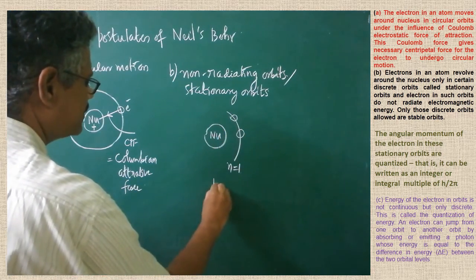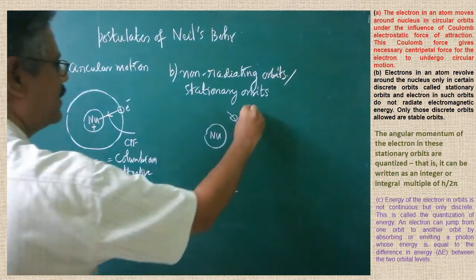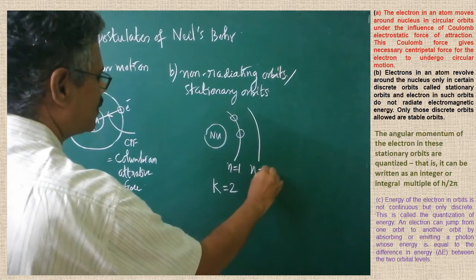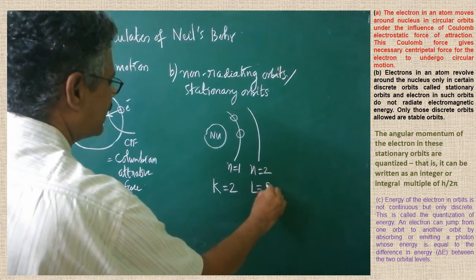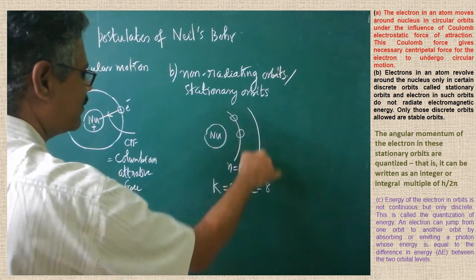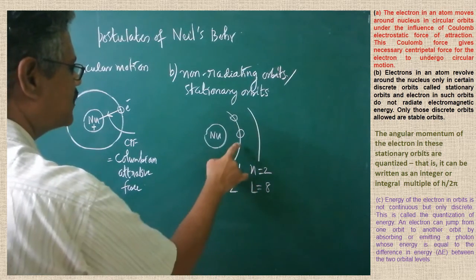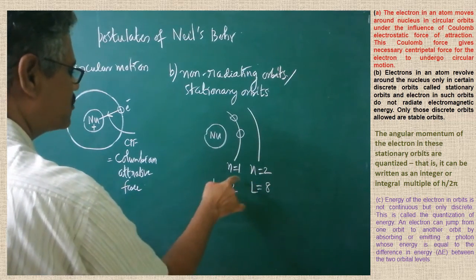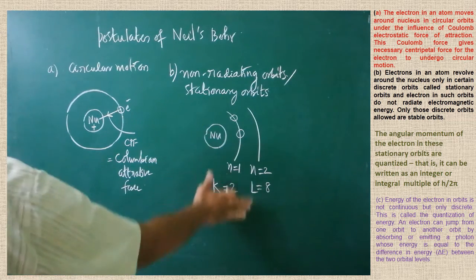So in the K shell, the first shell, 2 electrons can revolve. In the next shell, that is principal quantum number 2, the L shell, how many electrons can be there? 8 electrons can be there. When these 8 electrons are revolving in this particular orbit, they won't emit any radiation. That's why these orbits, with respect to those electrons, are called non-radiating orbits or stationary orbits. Are you clear? This is about the second postulate.